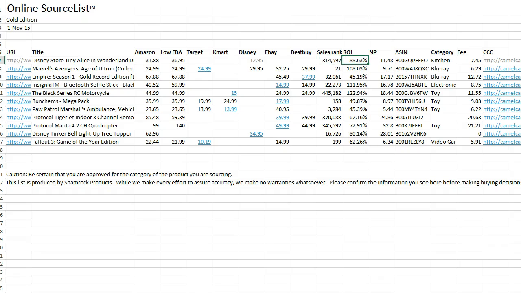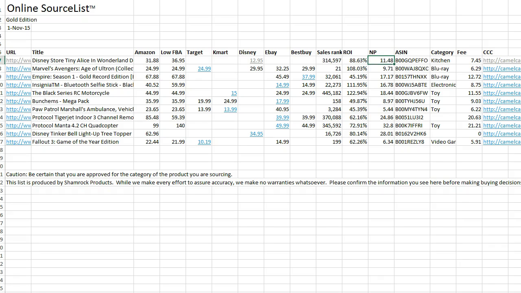Here, the return on investment. We do shoot for about 45% or more return on investment. Here's a pretty nice 88.3 or 88.63%. Please keep in mind that this does not include shipping. It does include all the Amazon fees. It does not include prep service. So it's pretty much an indicator, but it's a pretty good indicator, because if 45% is the threshold that you use, as it is for us, then this tells you that you're in pretty good shape.